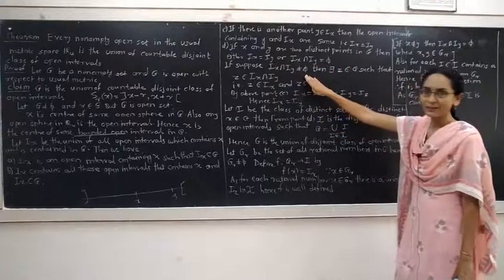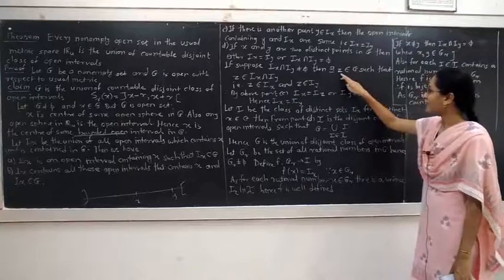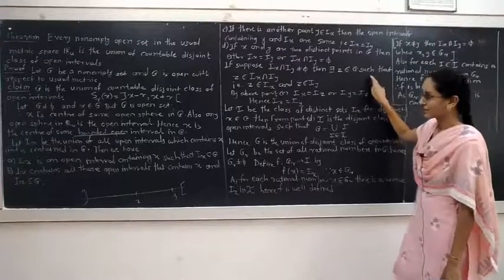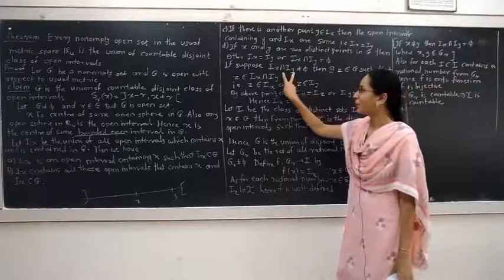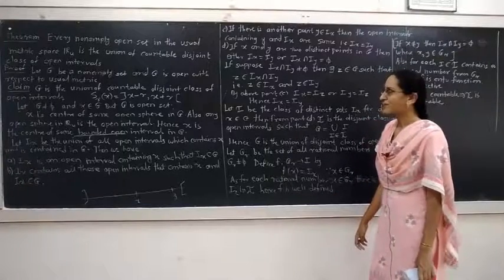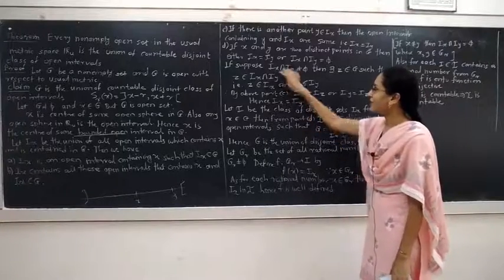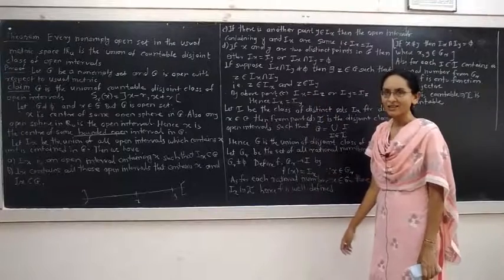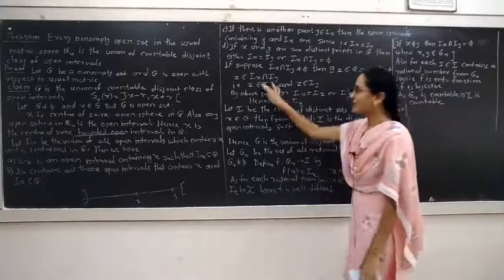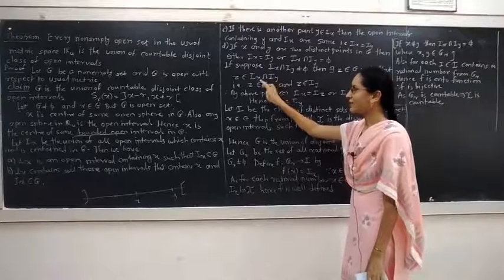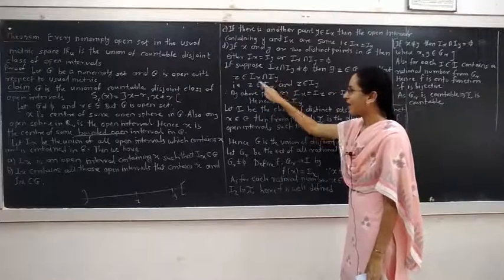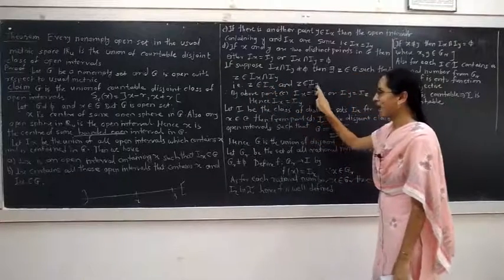Suppose that the intersection of Ix and Iy is non-empty. This means there exists a point z belonging to G such that z belongs to this intersection, because Ix and Iy are both subsets of the open set G. That is, z belongs to both the sets Ix and Iy.